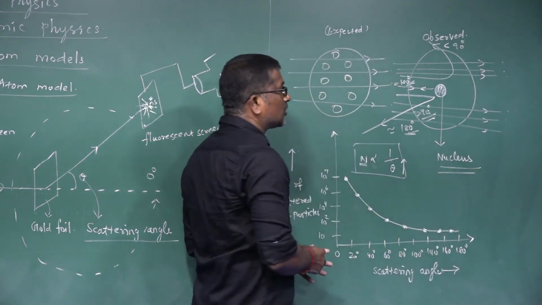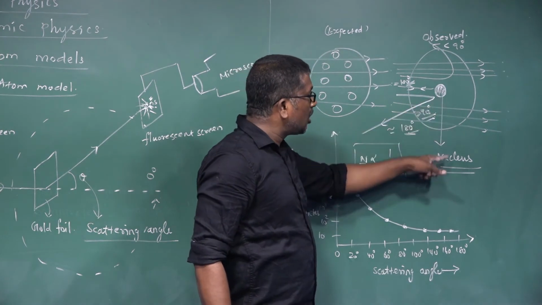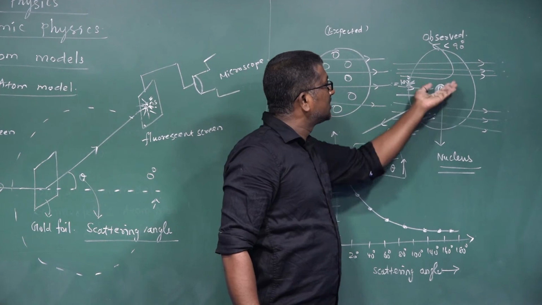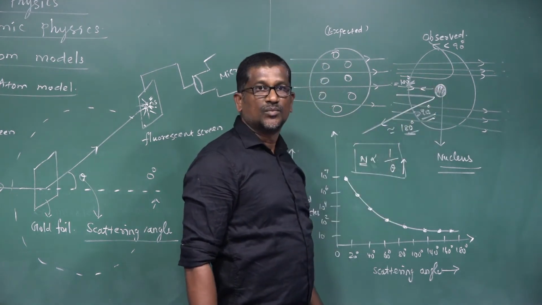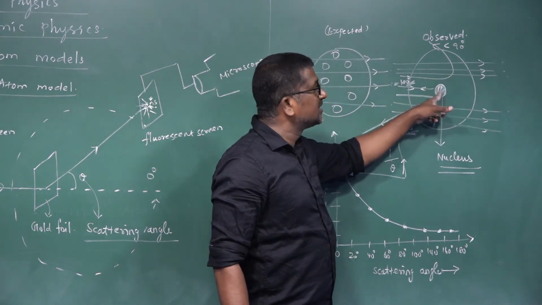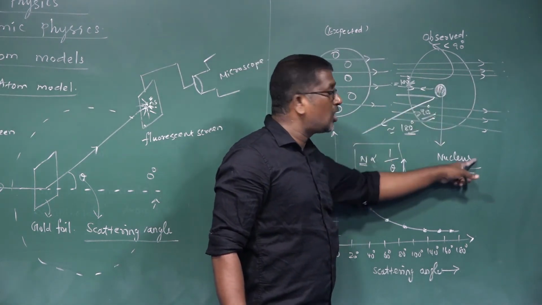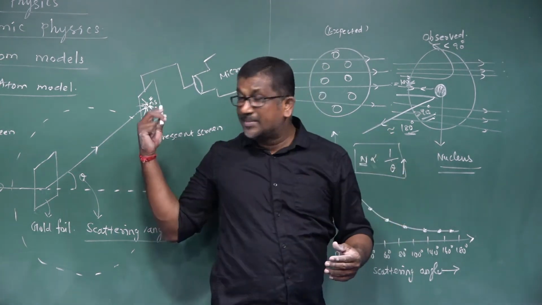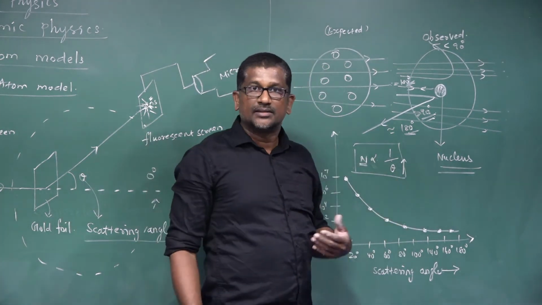There is a small central core of an atom, which is called the nucleus, where the total amount of positive charge is concentrated. Also, the whole mass of the atom is concentrated in this region. The name of the region is called the nucleus. This is another conclusion given by Rutherford after performing this experiment.